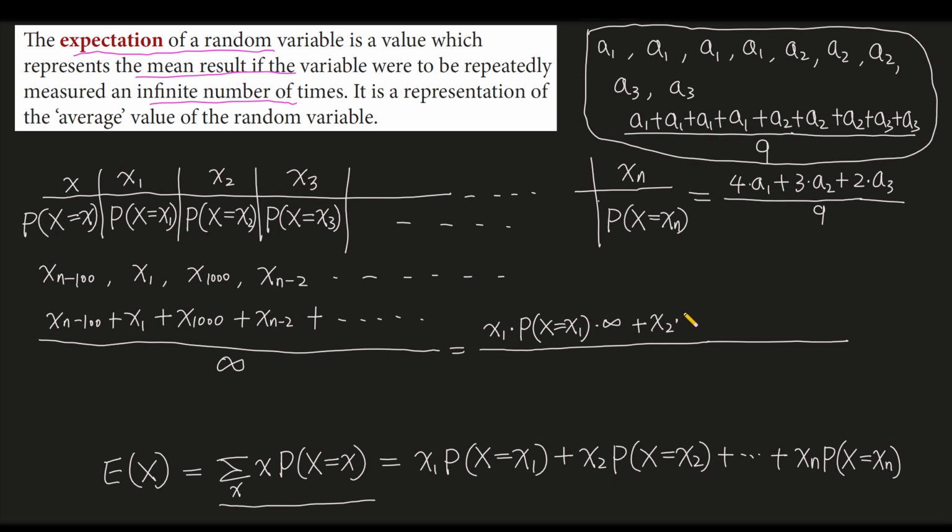The count of x2 is the probability that x equals x2 multiplied by the count of all the results, and plus, go on until plus xn multiplied by the probability that the random variable equals xn multiplied by the count of all the numbers, and this is divided by the count of all the numbers.